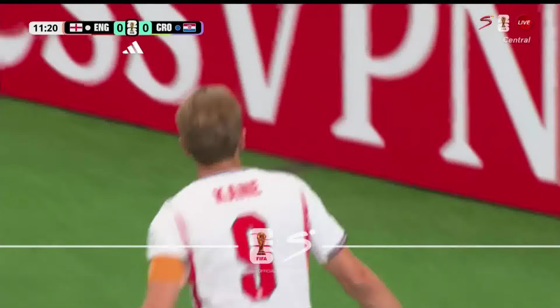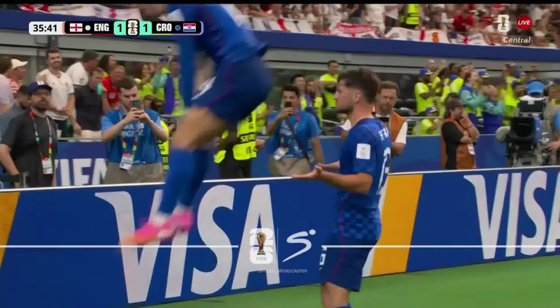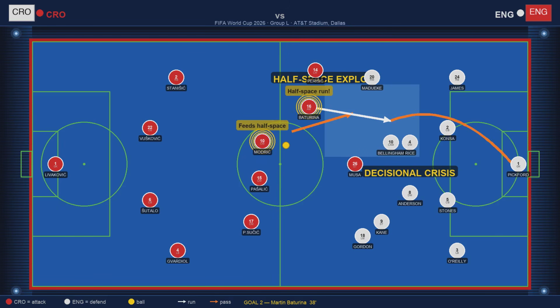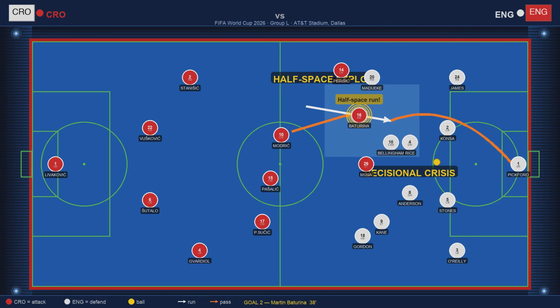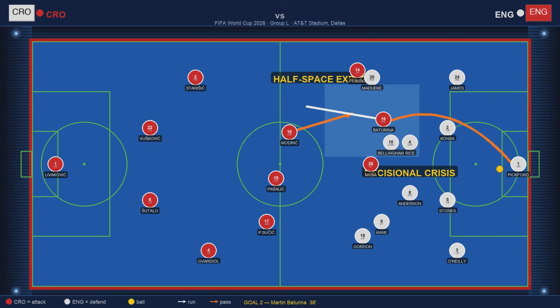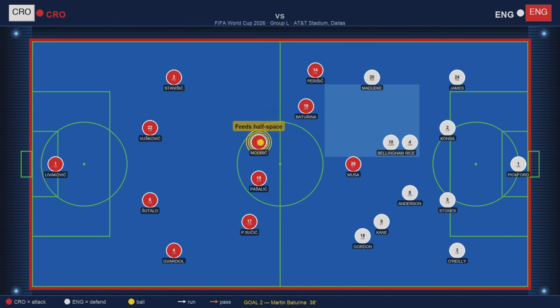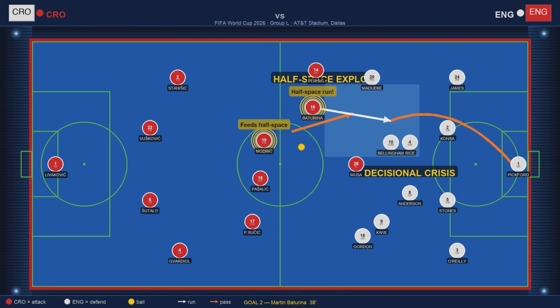Modrić played a measured pass to Baturina, not to the wing but into the right half space. England's midfield had a problem. This is the half-space exploit that exposed England's double pivot. Watch what Croatia built up. Perisic making the overlap on the left wing drags Gordon wide. Musa in the center occupies Stones and Konsa. That leaves a gap in England's midfield shape, specifically in the right half space. Modrić plays the pass. Baturina drifts into that gap.